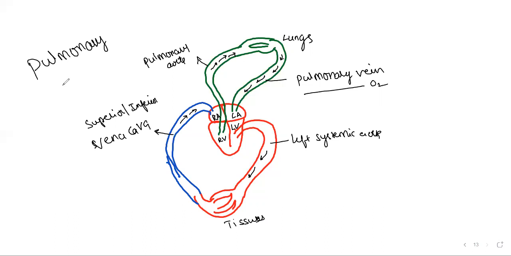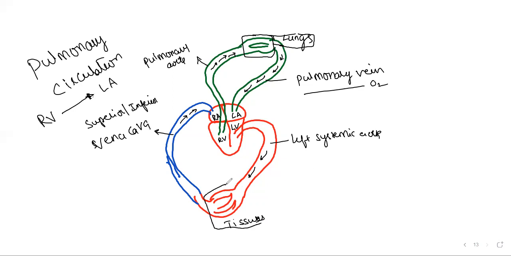The circulation related to the lungs, we call pulmonary circulation, which occurs from the right ventricle to left atria. In the meantime, this area we need to see in the microscope in detail in the coming days. And this kind of circulation we call systemic circulation.